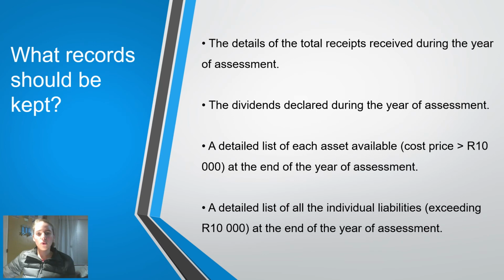It is very important to keep the following records in place. Firstly, the detailed receipts received during the year of assessment, the dividends declared during the year of assessment, and then a detailed list of each available asset as well as all the individual liabilities where the cost price is more than 10,000 Rand at the end of the year of assessment.